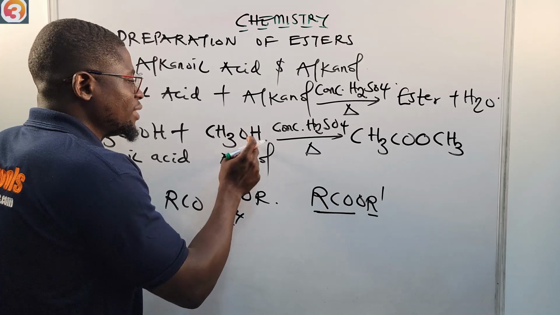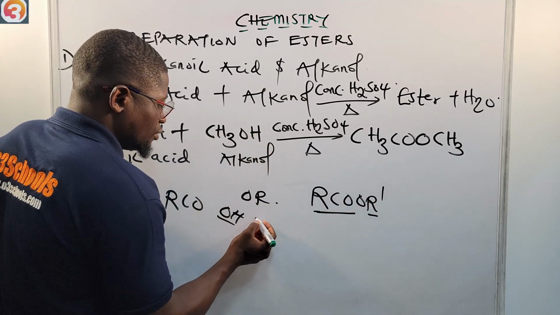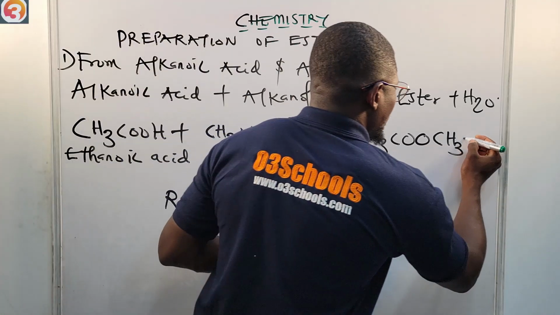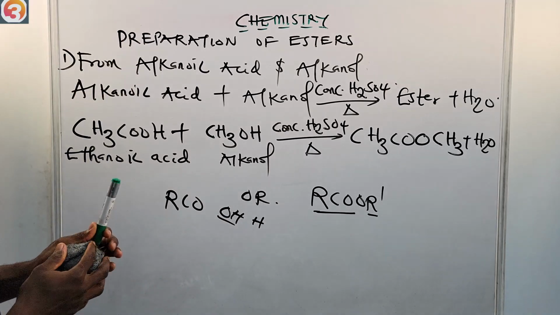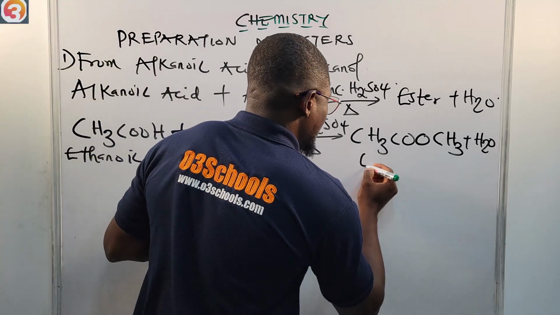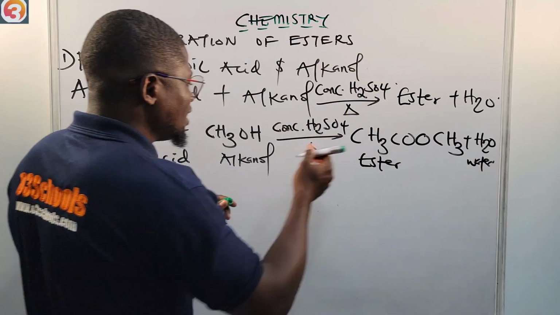From this alkanol, if you take OR, that's this O and this R, what will be left here is H. So if this H and this OH combine, what do we have? We're going to have water as product. So this is our ester, and then this is the water that is formed. But what is the name of this ester?